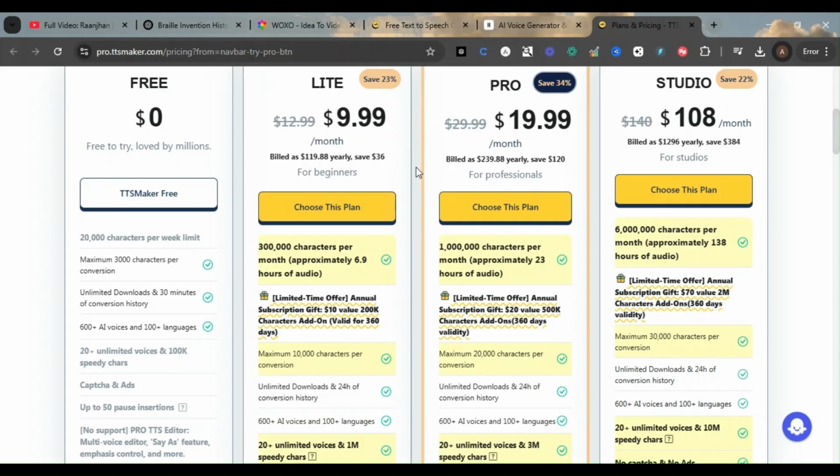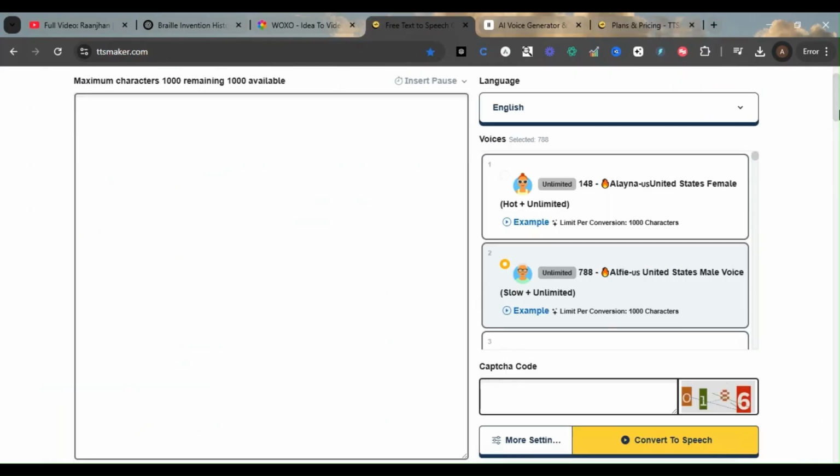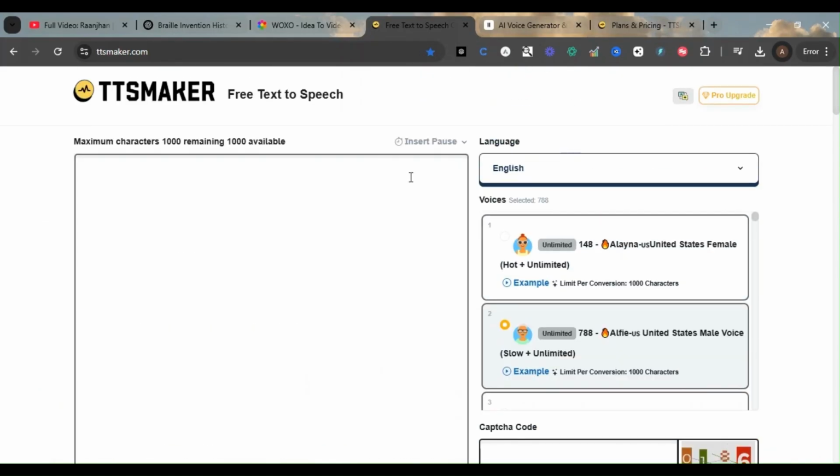But since we are exploring this now, this is about the pricing and all. If we go to the tool directly, let's check these features, right? So this is the home page. This is how you will see it when you land on this page of this website, that is ttsmaker.com. Now on the right hand side you can see this pro upgrade.